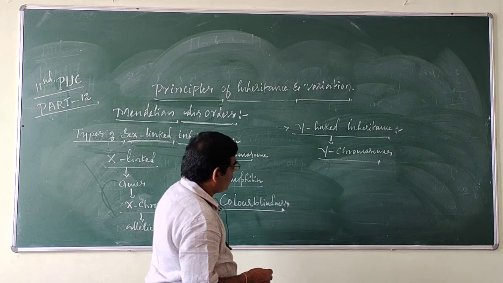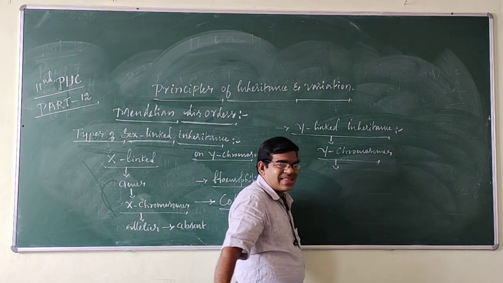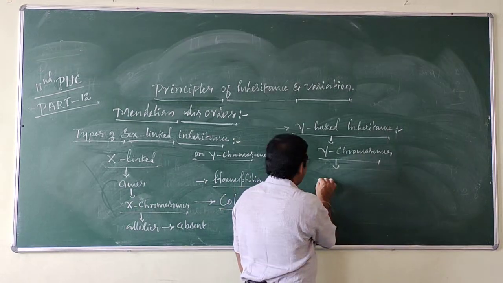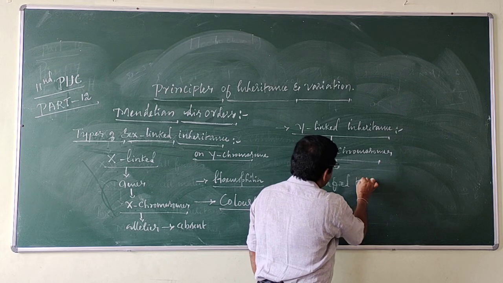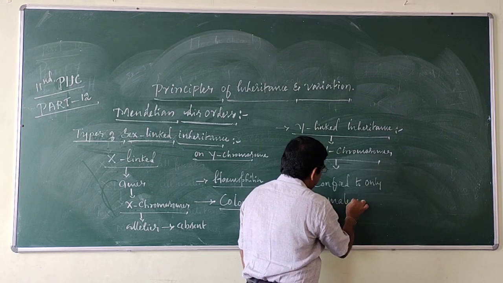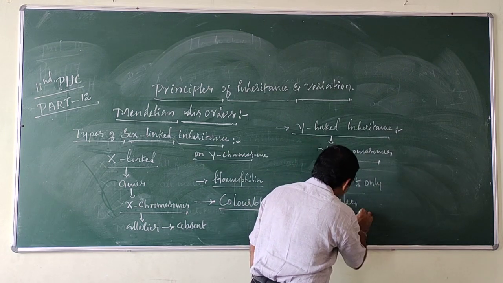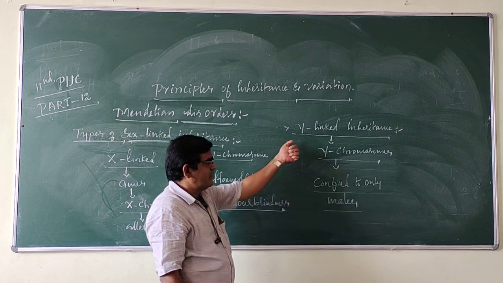Y-linked inheritance is confined to only males. Listen, clear? Got the point?